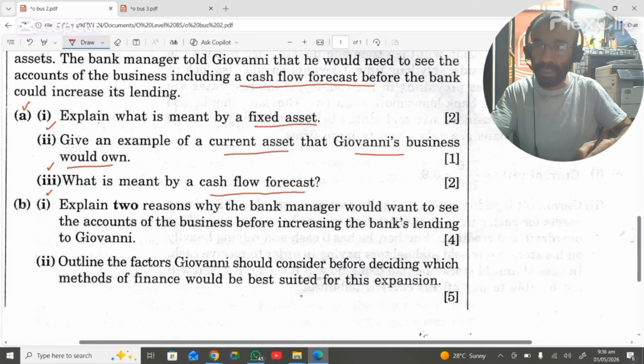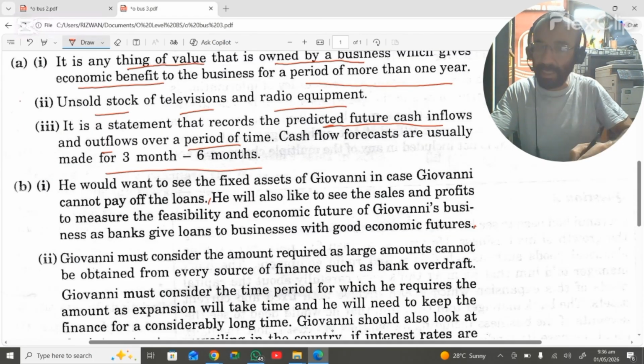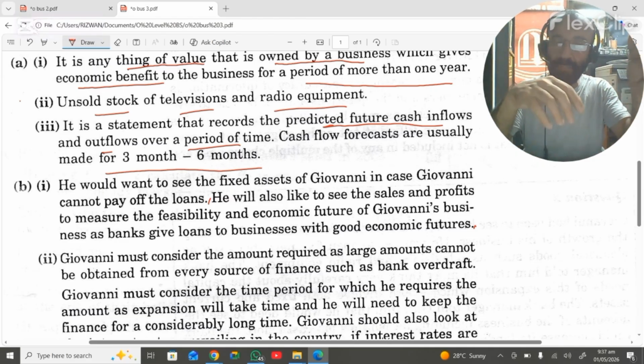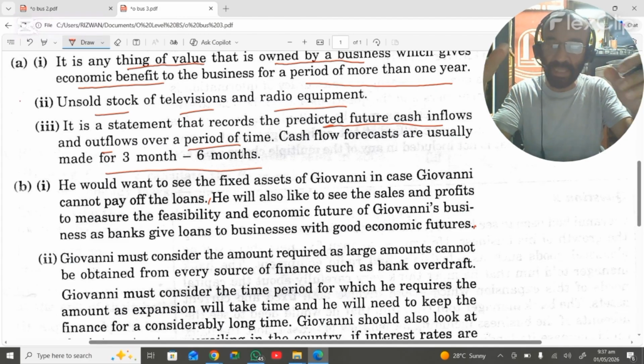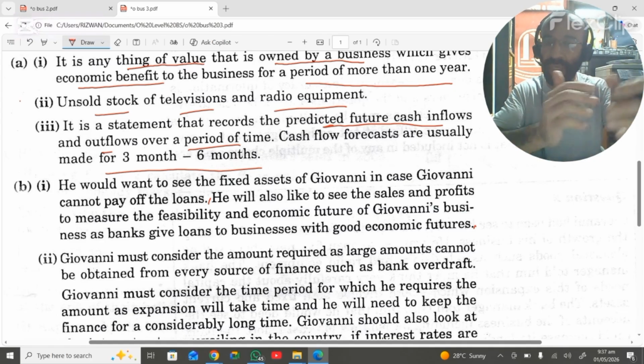The next part is: explain 2 reasons why the bank manager would want to see the accounts of the business before increasing the bank lending to Giovanni. Here is the first reason. He would want to see the fixed assets of Giovanni in case Giovanni cannot pay off the loans. So banks want themselves to be in a secure position, that if the businesses are unable to pay back their loans, there must be some kinds of fixed assets with the businesses which the banks can grab in order to recover their loans.